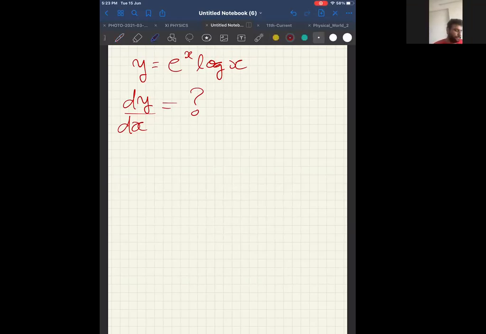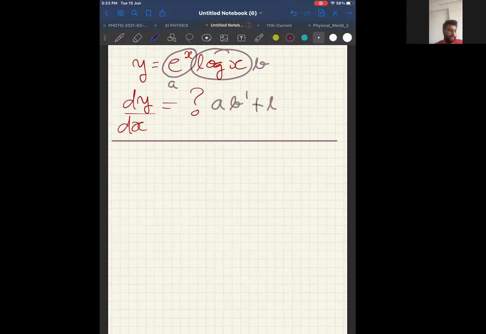Okay. I will start. Look at this. This term will be a and this term will be b. Correct? So what will be the formula? First term into differentiation of second term plus second term into differentiation of first term.